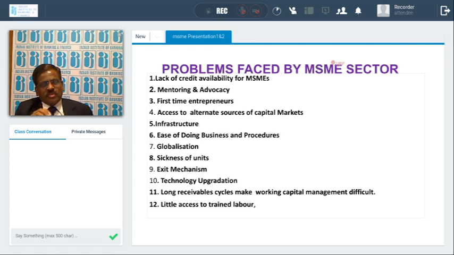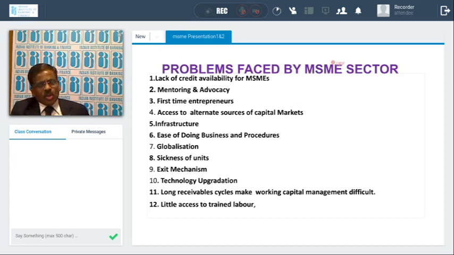So that's why the banks generally do not finance the MSME sector, because they are a failure. Several accounts are being classified as NPAs. So banks are also reluctant to give finance to the MSME sector. Even if they give the finance, they are giving it at a very high cost. When the corporates are getting it at 8% or 8.5%, these MSMEs are getting the finance at 12%, 13%, 2-3% more than the corporates.